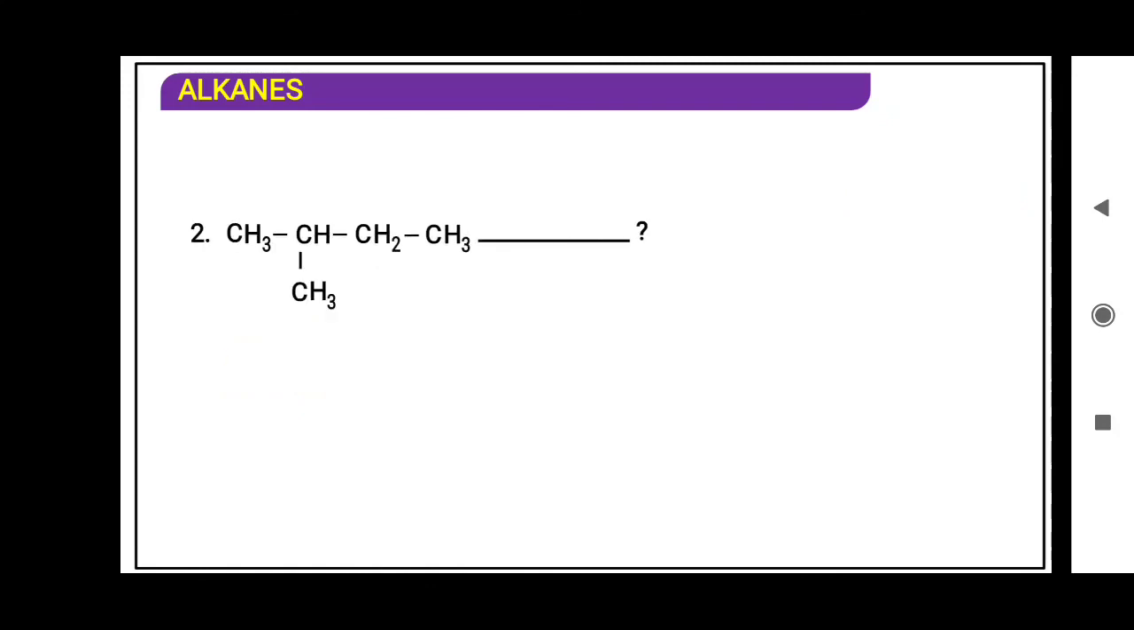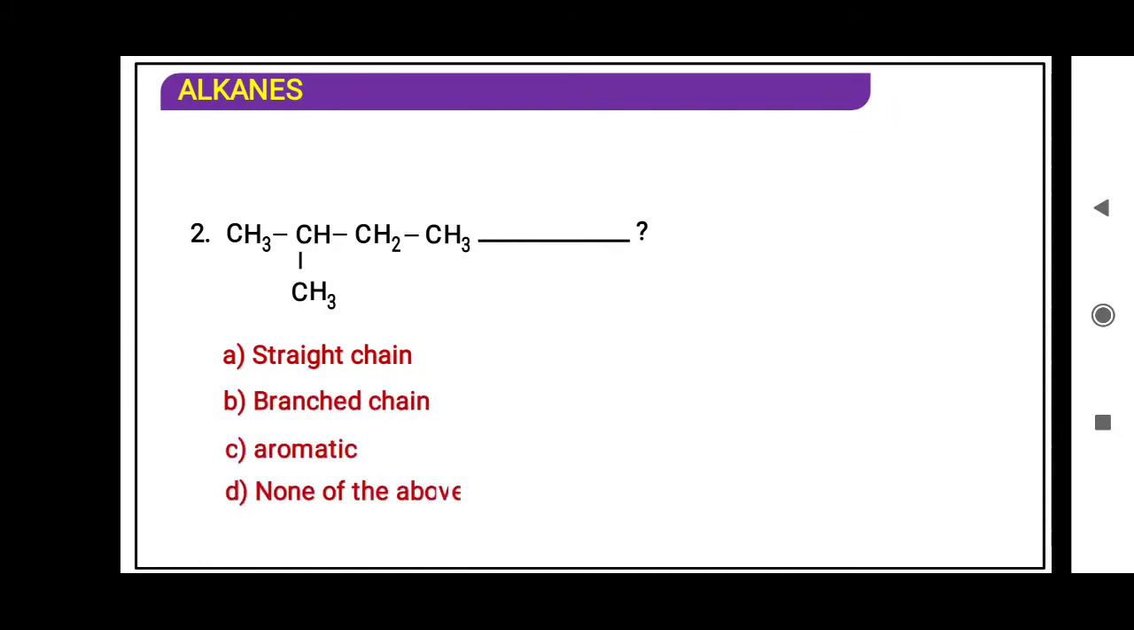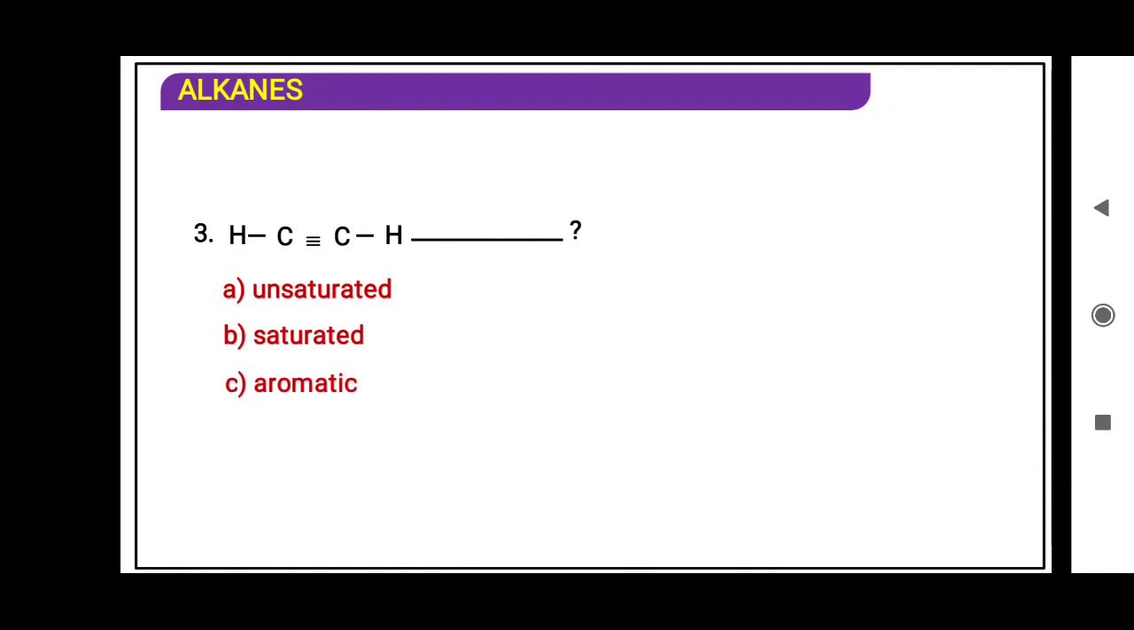Next question. This compound is straight chain, branched chain, aromatic, non-aromatic, or none of the above? The right answer is branched chain. Next. This triple bond compound is unsaturated, saturated, aromatic, or none of these? The right answer is unsaturated. Very good. Moving ahead.